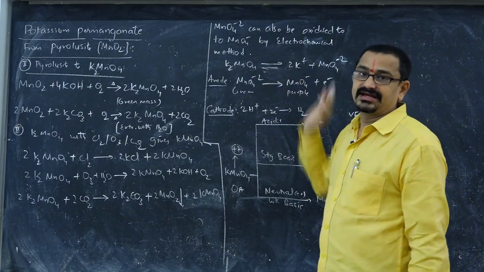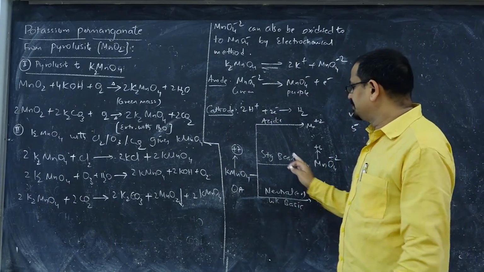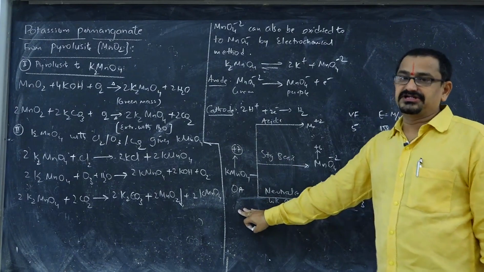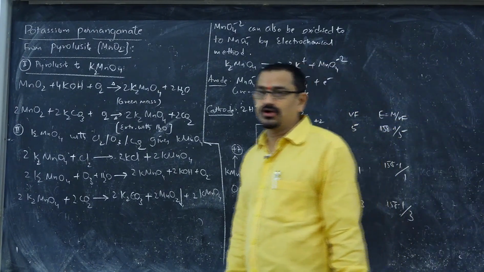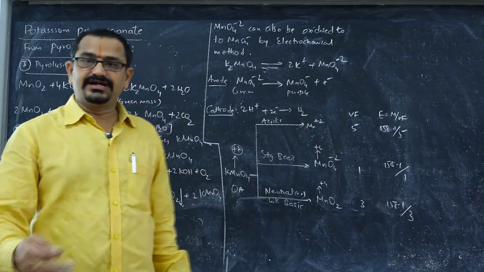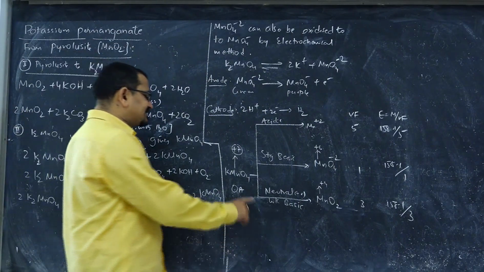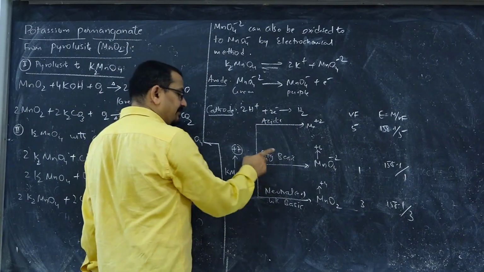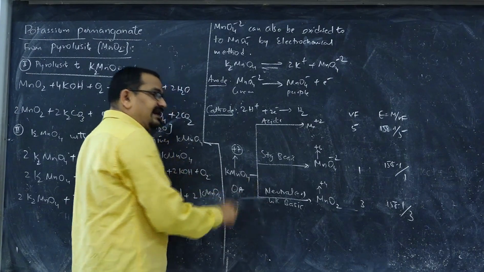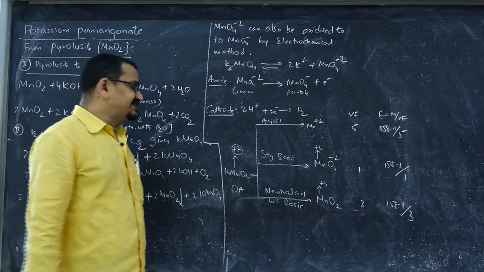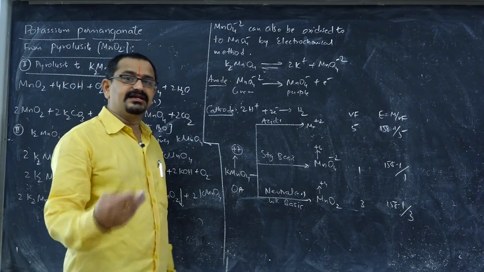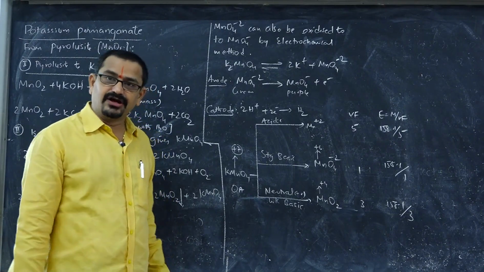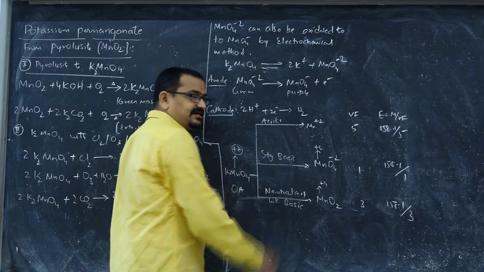This is the electrochemical method. And when it comes to the nature of potassium permanganate, it is one of the strongest oxidizing agents we already studied. It acts as an oxidizing agent in acidic, basic and neutral medium. In neutral medium, as basic conditions become pronounced in the final mixture, it is also called weak basic medium.